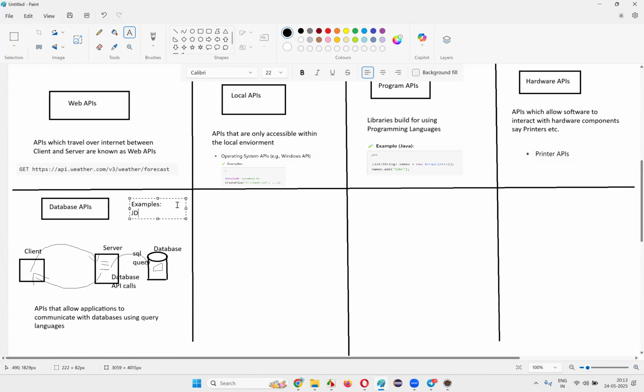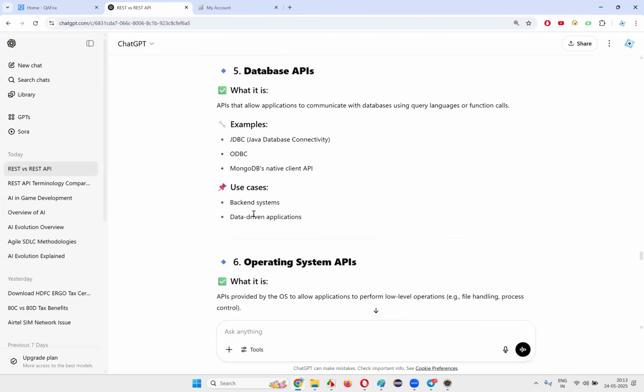Examples are JDBC: from the Java programming language, if an API call needs to be made on the database, we will use JDBC. Then ODBC is also there. Some other things. Fine.